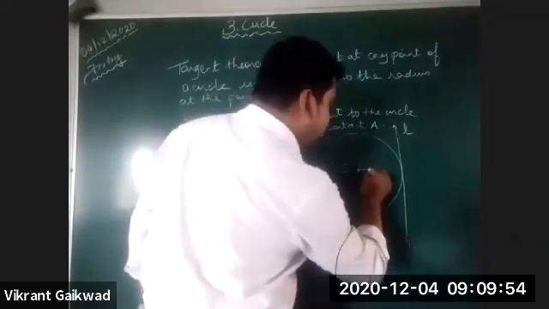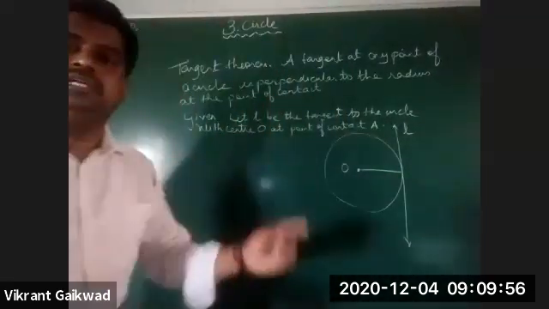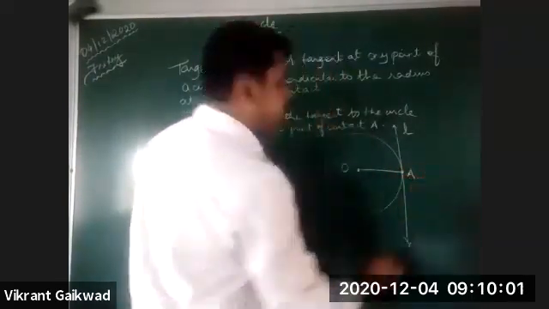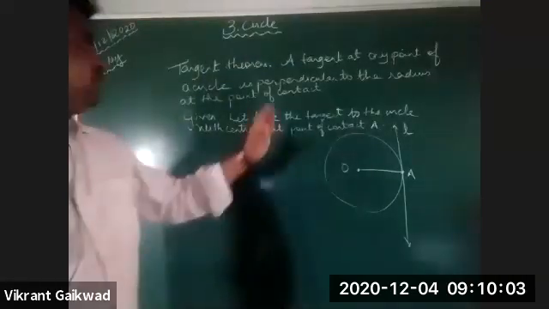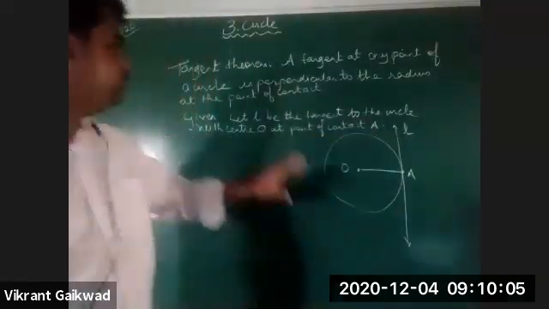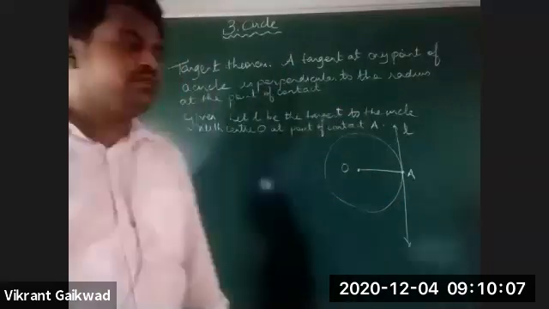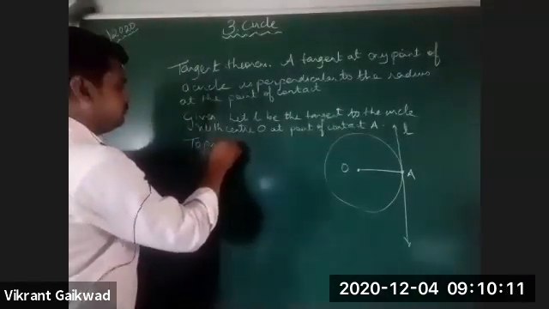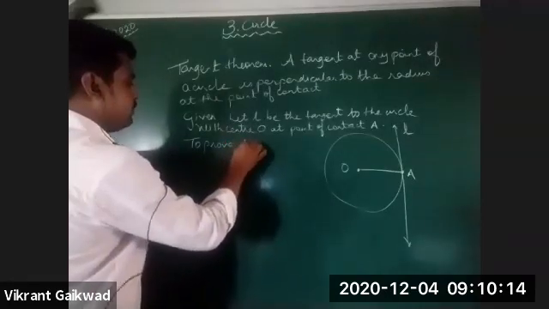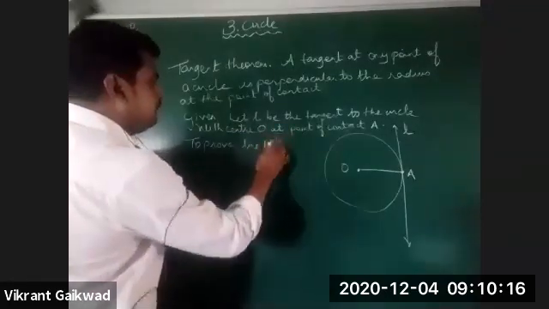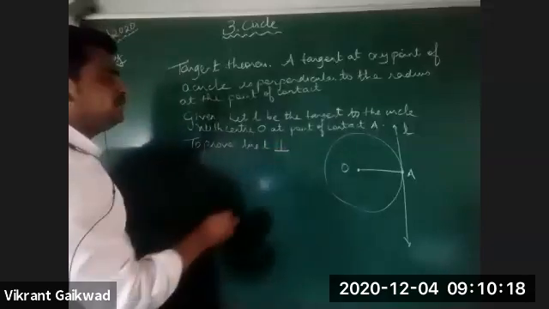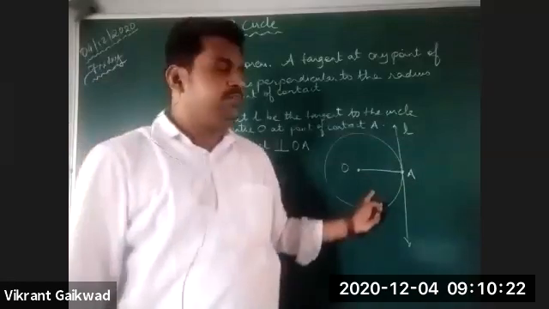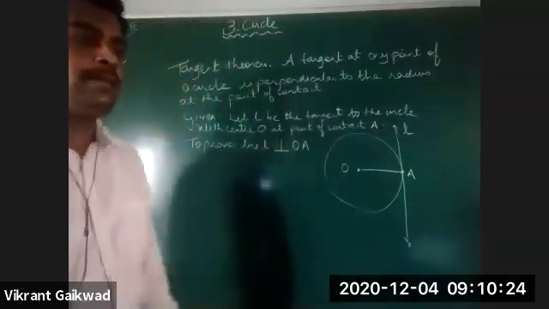A radius is drawn to the tangent, and the point of contact is named as A. So this is your figure. This is what is given to you. What you have to prove is that line L is perpendicular to OA. You have to prove that the tangent is perpendicular to the radius.